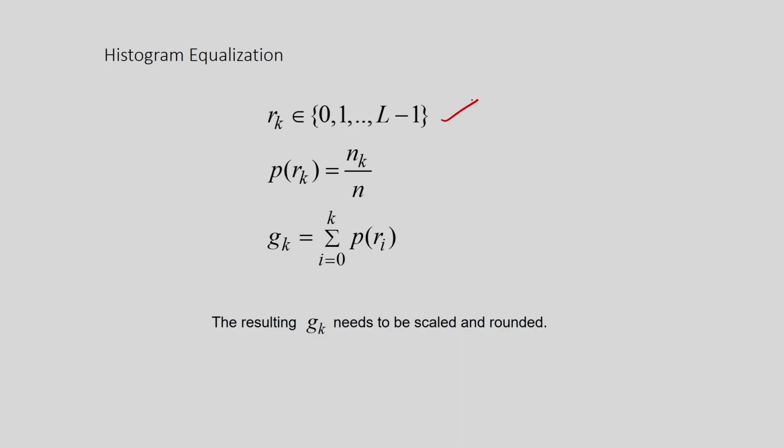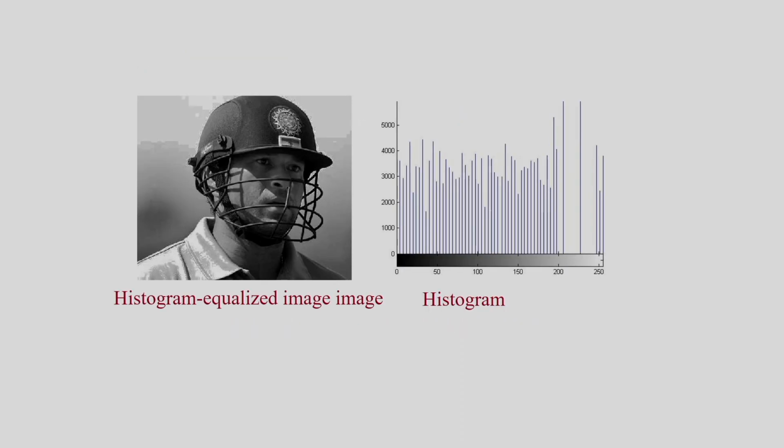This is my RK, and I can define the probability of RK, and after this I am getting the output, the GK I can determine. So, for the discrete case also you can apply the histogram equalization technique, and I can show some examples of the histogram equalized image. Here you can see the histogram equalized image, and the corresponding histogram that is uniformly distributed.